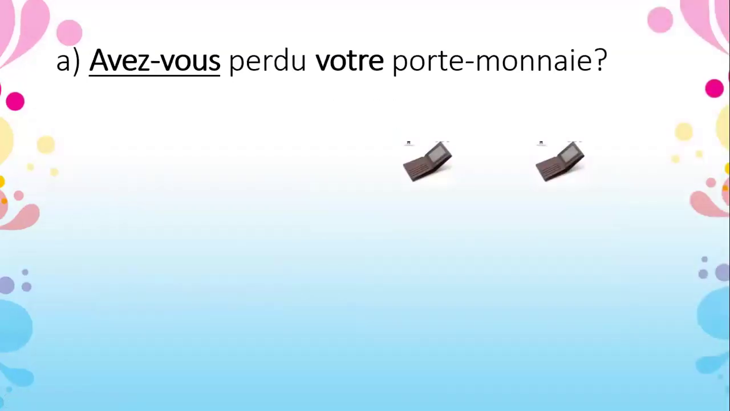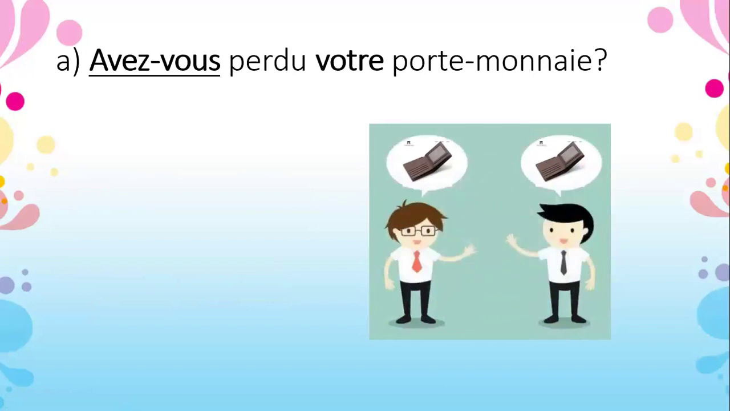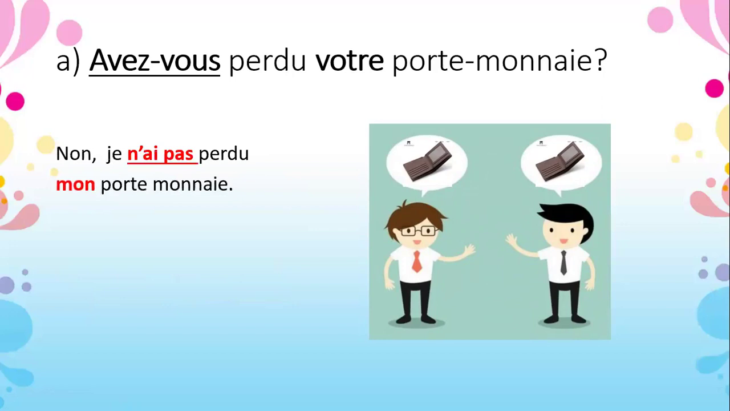So look at this first one. Avez-vous perdu votre porte-monnaie? Did you lose your wallet? So here you have to say the answer: non, je n'ai pas perdu mon porte-monnaie. No, I did not lose my wallet. Here the question is avez-vous. You can give the answer in nous form also, but here for convenience I have used je. Avez-vous can be second person plural and also the formal form.